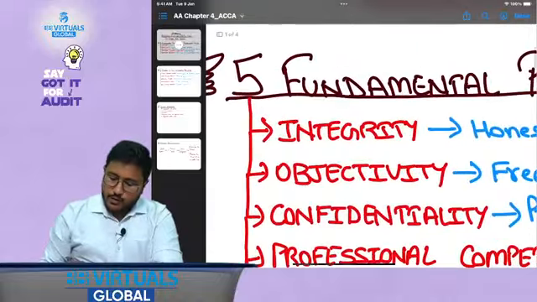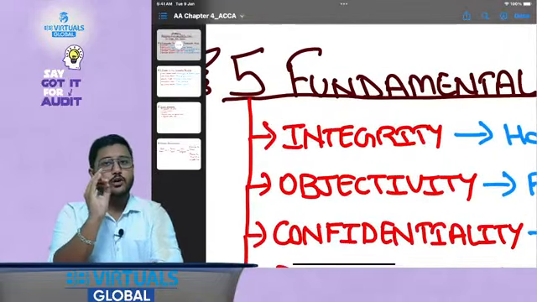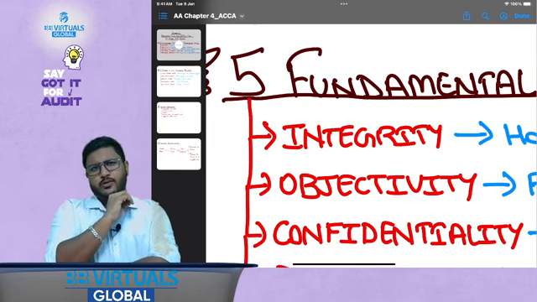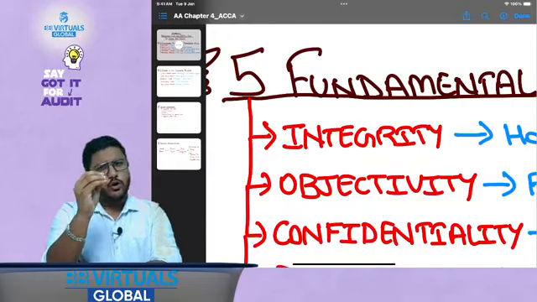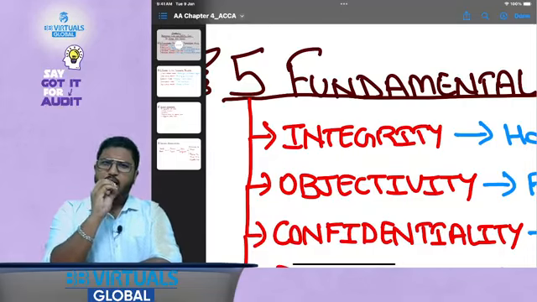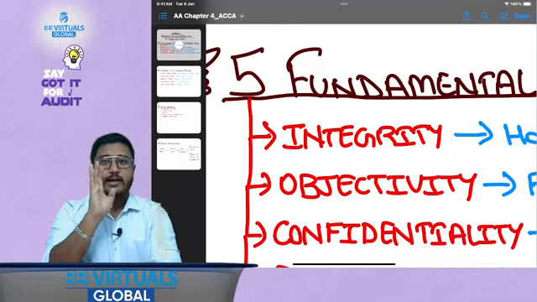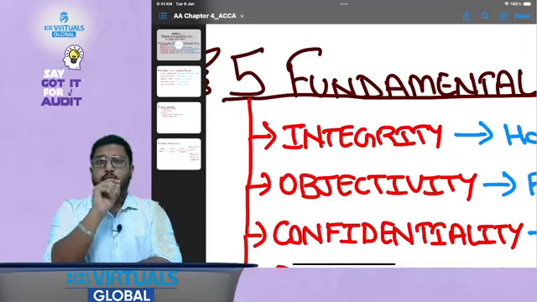Let's focus on this word integrity. What is the meaning of this word integrity? If I tell you that I have told you something honestly, do you think I have integrity? Generally, people assume that if I am honest, I have integrity. Is that true? Is that complete? No. I'll give you one example.